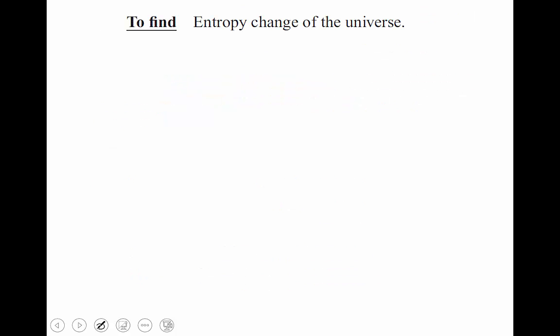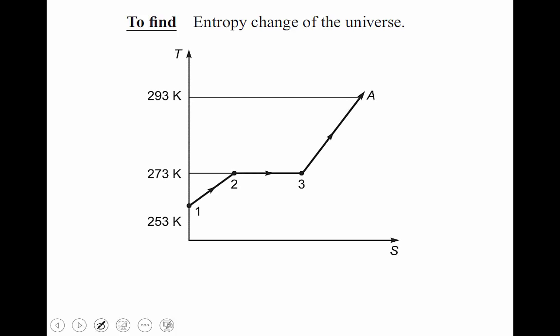And the entropy change of the universe means the entropy change of the system and also the surroundings. The system is water, the surrounding is the outside environment. The TS diagram: initially the ice is at 253 Kelvin. 253 Kelvin is nothing but minus 20 degrees Celsius, 273 Kelvin is nothing but 0 degrees Celsius, and 293 Kelvin is nothing but 20 degrees Celsius. This is given in the problem.